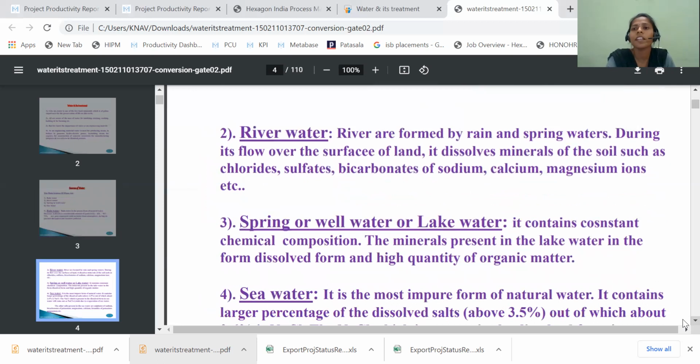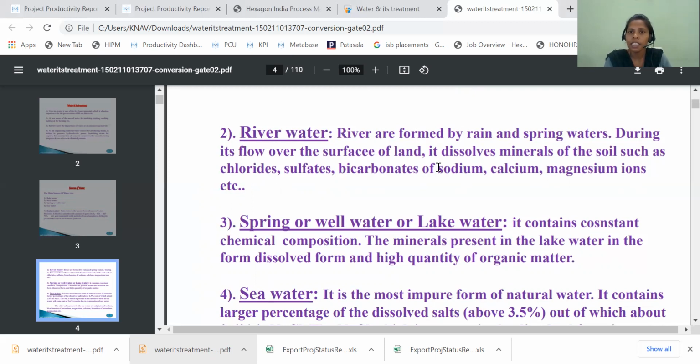The second source is river water. Rivers are formed by rain and spring water. How are rivers formed? During its flow over the surface of land, the water dissolves minerals of the soil such as chlorides, sulfates, and bicarbonates of sodium, calcium, and magnesium ions.